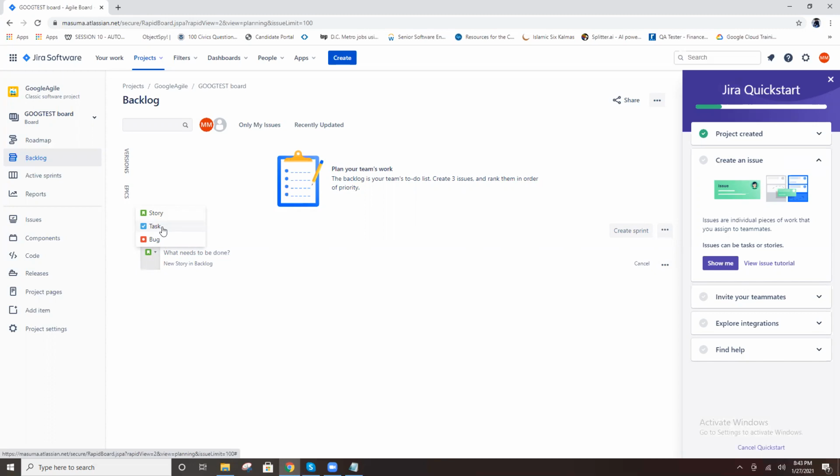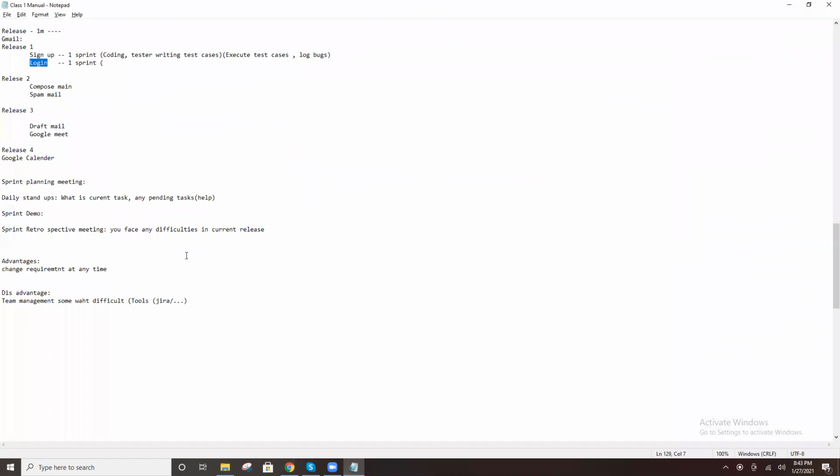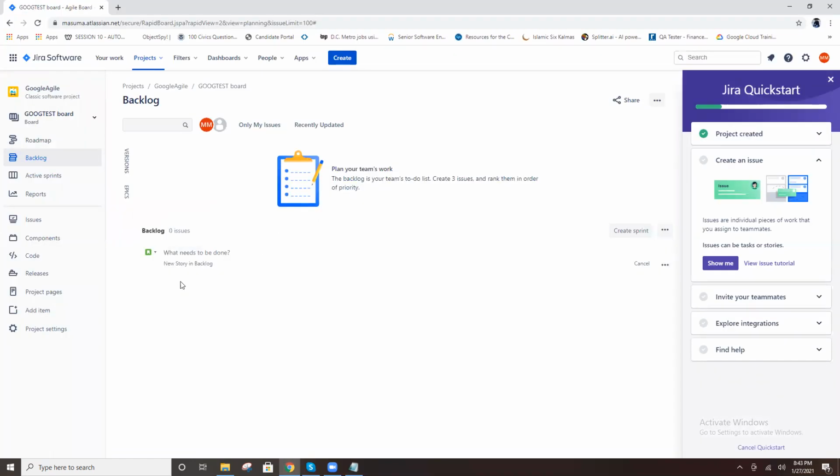Means in the Activities, Daily activities. This is our task, the day-to-day activity task. Story, this is the user story. Create a user story with a brief discussion. Sign up, email, registration. This is one of the user stories.